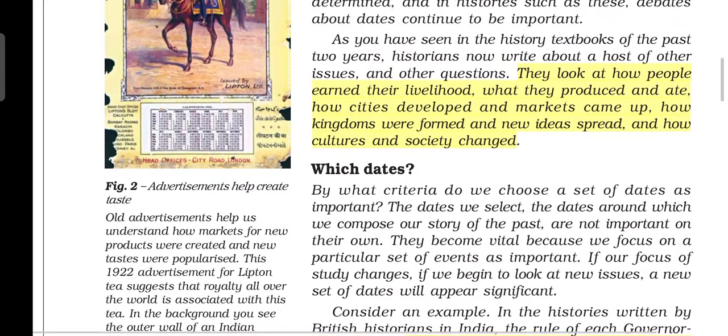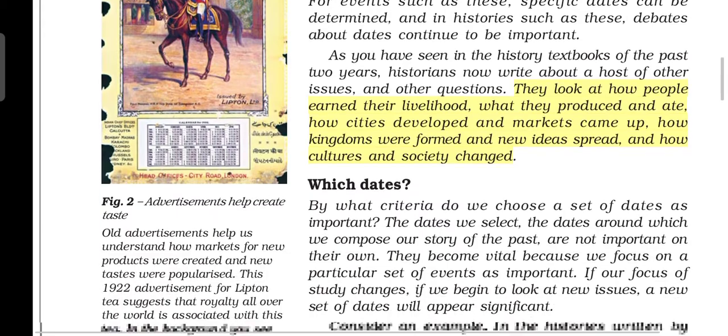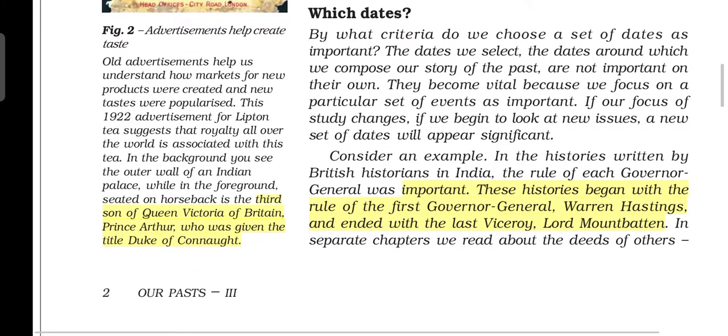Here in the left part of the picture we can see that he is the third son of Queen Victoria of Britain, who is Prince Arthur, also known as the Duke of Connaught.